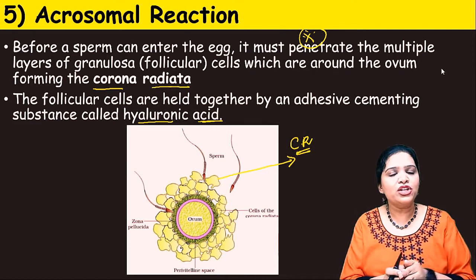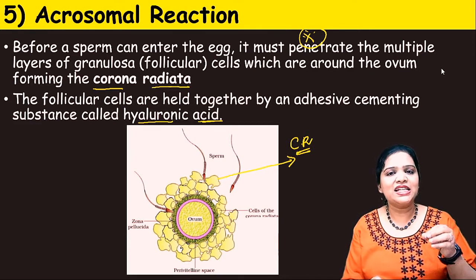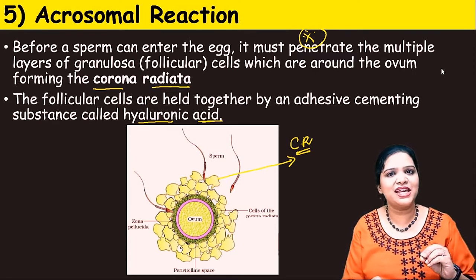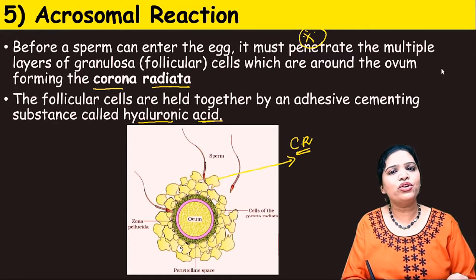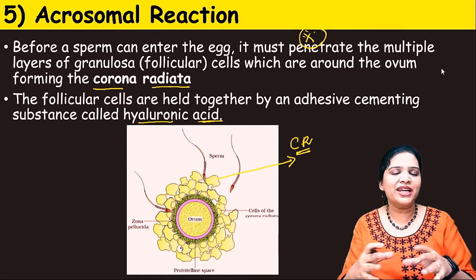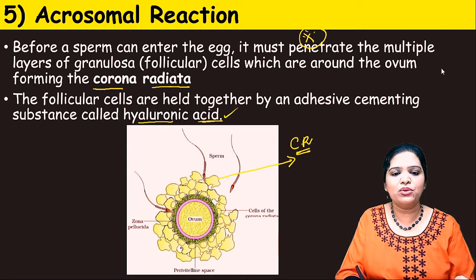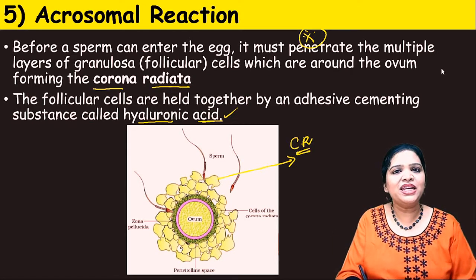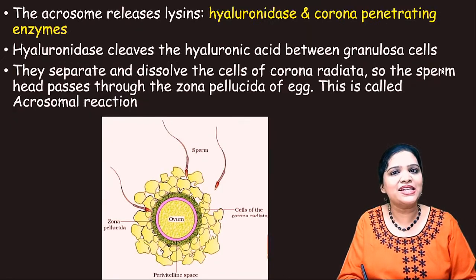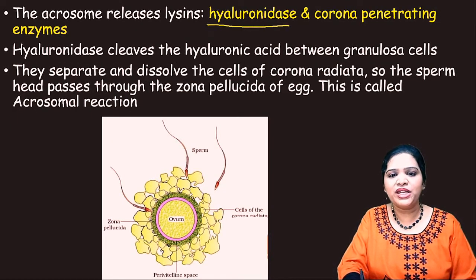Now, in order to enter inside the egg, the sperm should first penetrate the first layer, that is the corona radiata layer. Here the corona radiata is attached together by hyaluronic acid. In order to penetrate that, the sperm acrosome produces an enzyme called hyaluronidase.